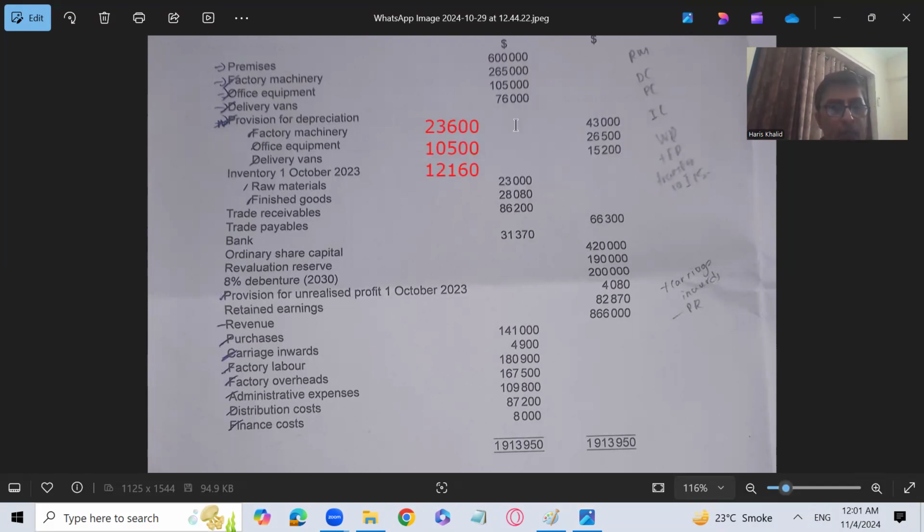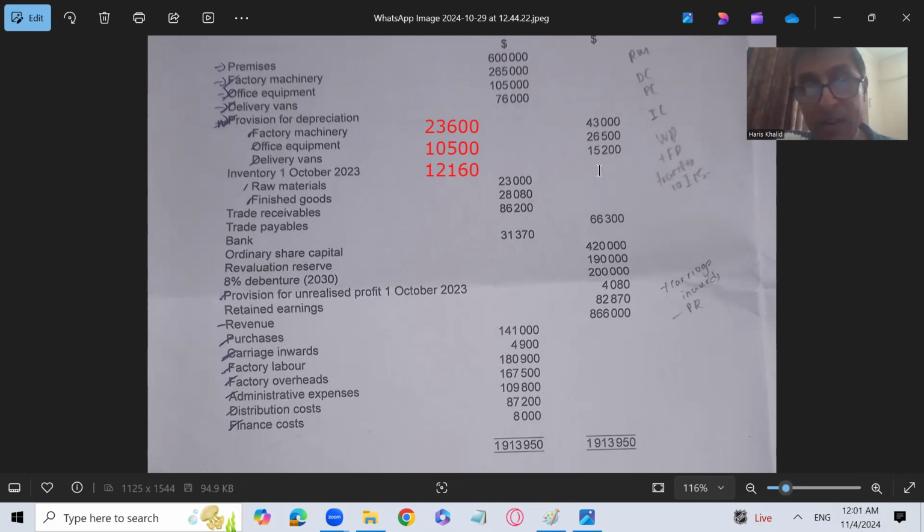For the delivery van, the cost is 76,000 and the depreciation is 15,200 till the start of the year. So at the start of the financial year, our cost was 76,000 and the depreciation at the start was minus 15,200. So the amount is 60,800.